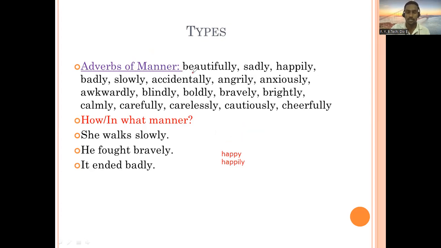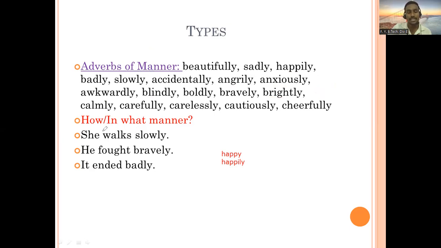For example, the list is given here: beautifully, sadly, happily, badly, slowly, accidentally, angrily, anxiously, awkwardly, blindly, boldly, bravely, brightly, calmly, carefully, carelessly, cautiously, cheerfully, and you can make other examples also with the ly suffix. So that can become your adverb of manner.